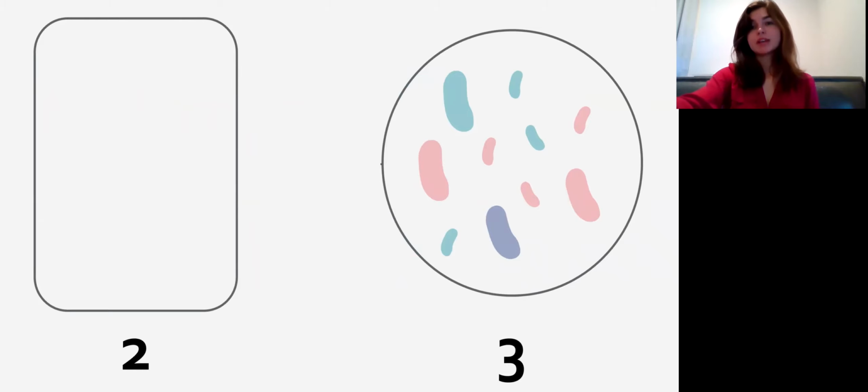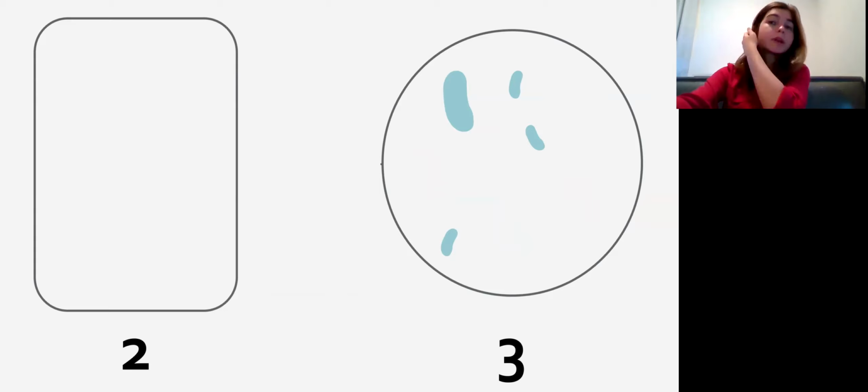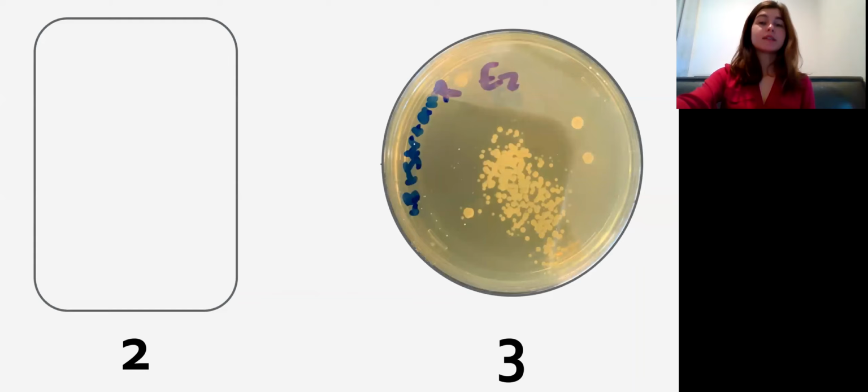So the unconjugated bacteria were resistant to one antibiotic but susceptible to the other one. So they died. And all I had remaining were bacteria that were recombinant, the result of successful conjugation, and they were resistant to both antibiotics. So each of those recombinant bacteria replicated to create a colony. And this is what it looked like in the actual petri dish. So each one of these circles, each one of these dots, is a colony that started from a single recombinant bacterium.